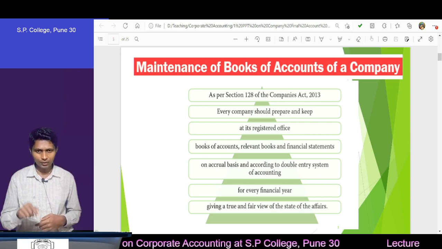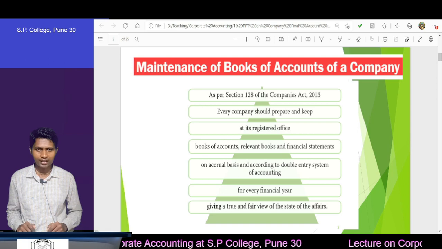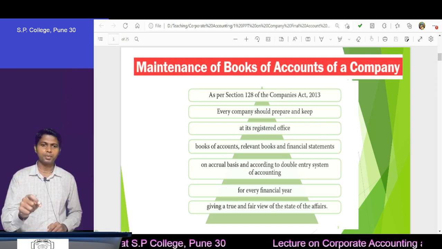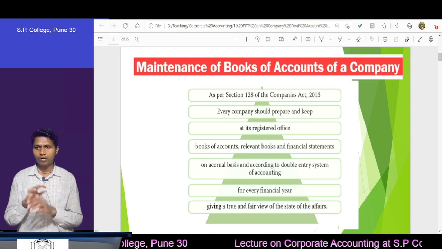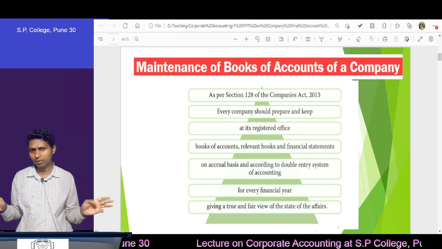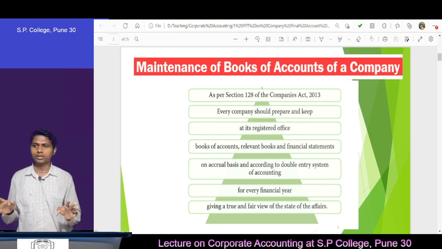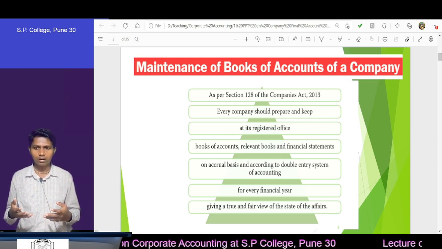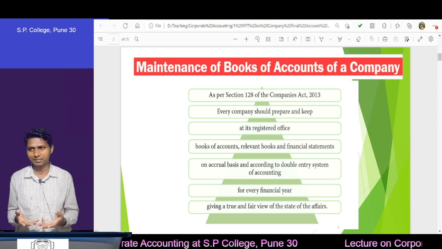And in that Act only, they have said to prepare the financial statements as per Schedule 3. Therefore, we have to follow the format. We cannot prepare the profit and loss account and balance sheet as per our own whims and wills.